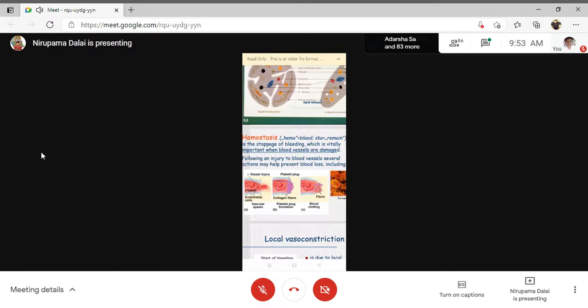Thereafter, in the presence of another enzyme, thromboxane synthetase, the endoperoxide will be converted to thromboxane A2. And in the presence of another enzyme, prostacyclin synthetase, this PGH2 will be converted to prostacyclin, PGI2.